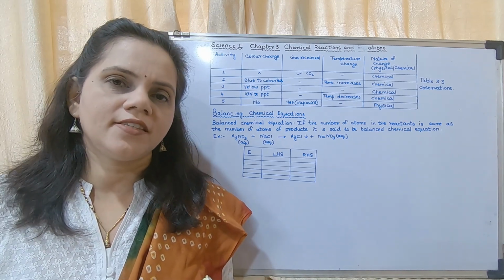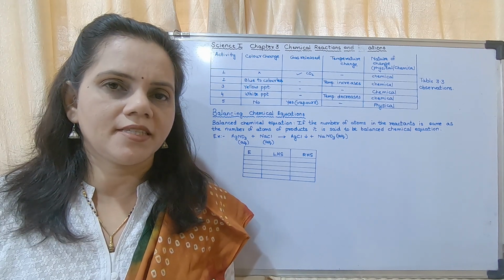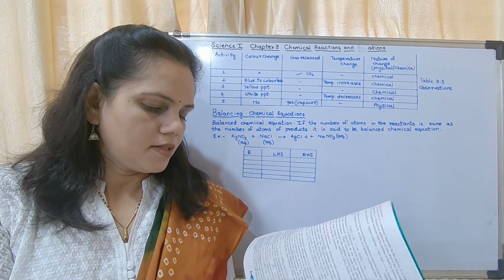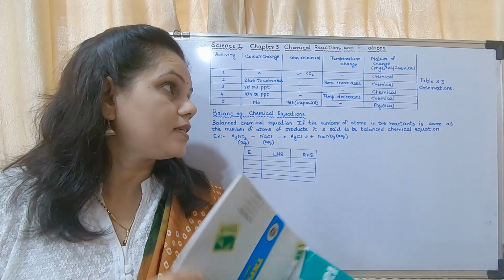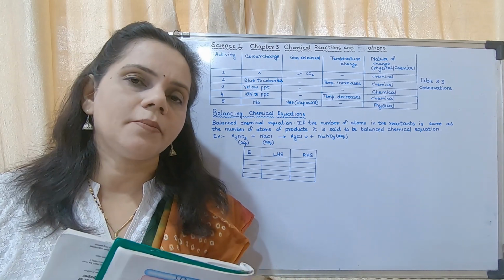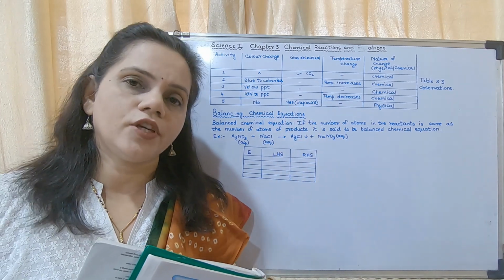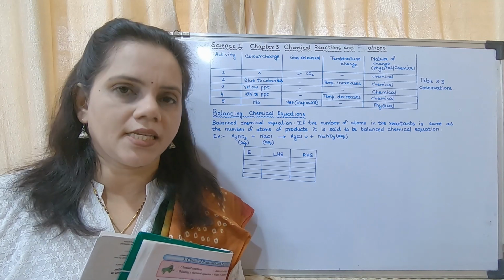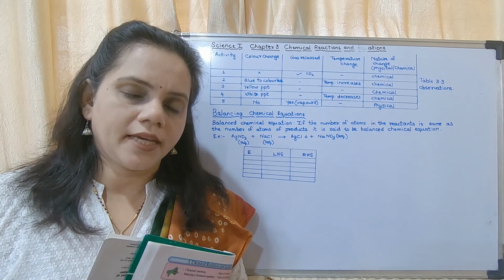In the last lecture we studied chemical reactions, physical changes and chemical changes. Yesterday we had done a table on page number 31, the observations table 3.3. I had shown you the table, but it is not clear in the video, so I have written the table for you. You may copy this in your textbook. This could be asked.